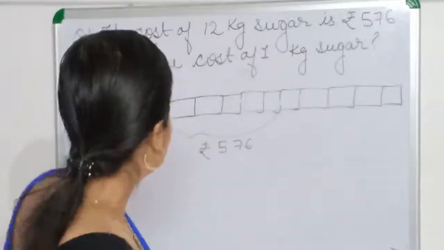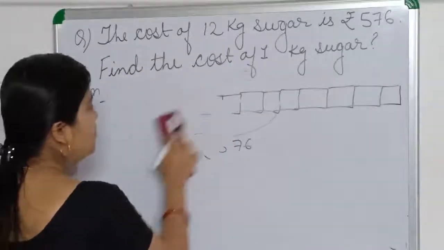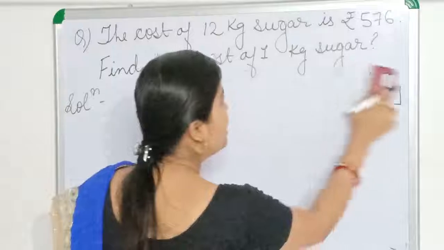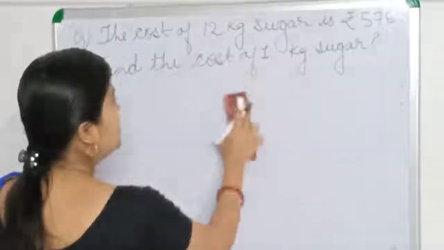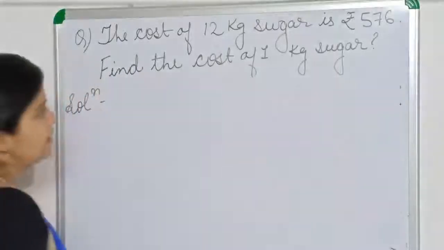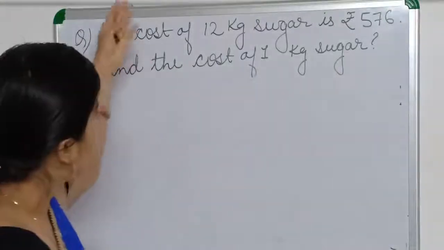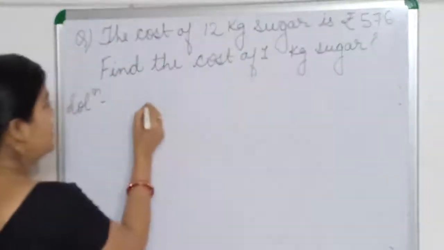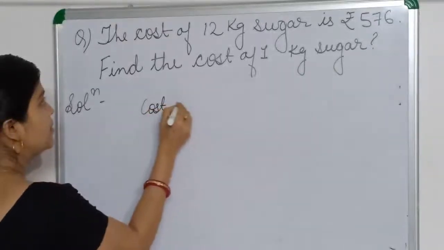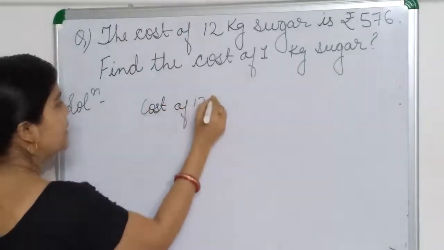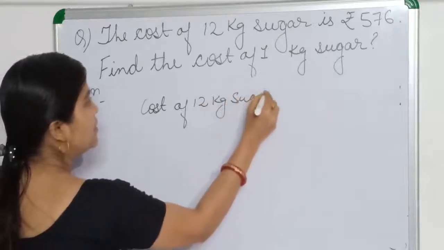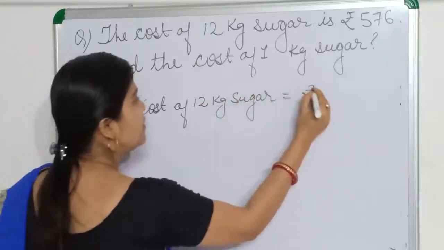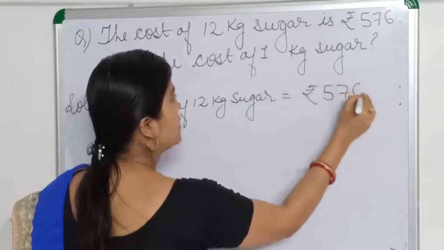So here what we have to do? We have to divide 576 by 12. And simply we can write the statement with the help of the question. Whatever is given in the question, the same we will write. Cost of 12 kg sugar is equal to rupees 576.